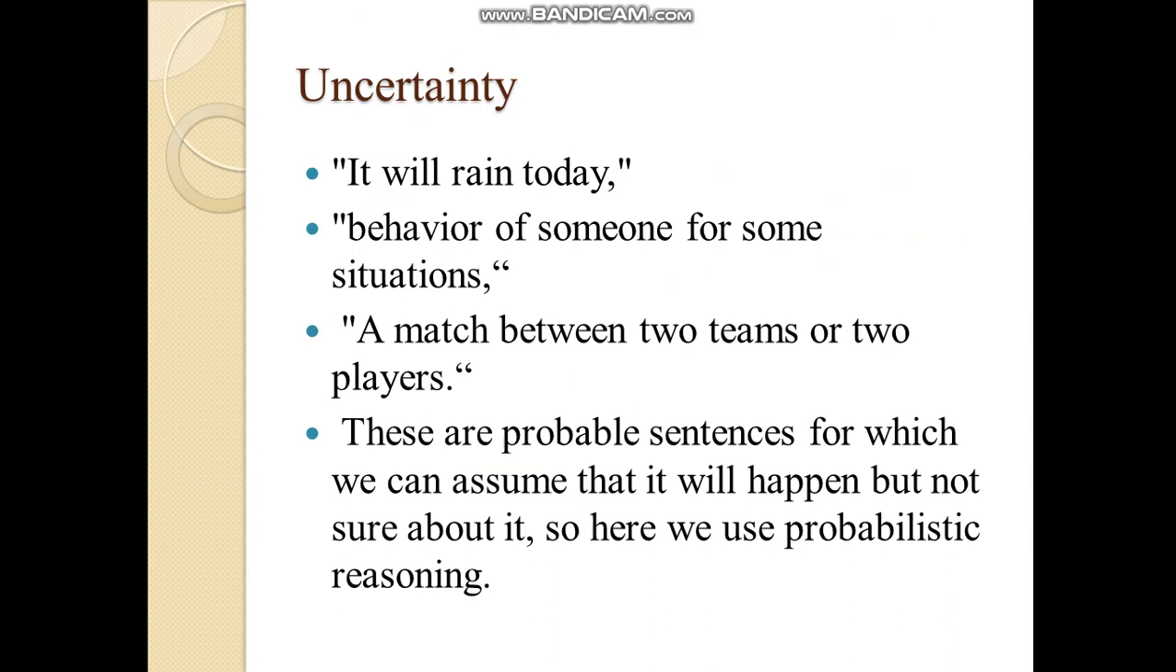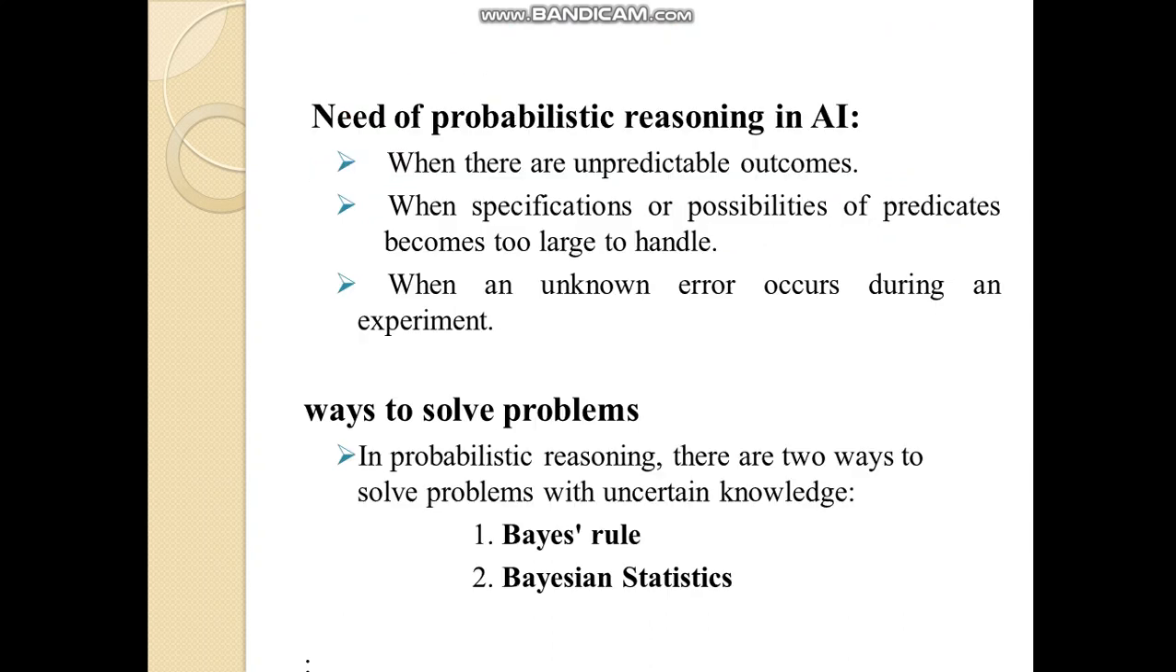It will rain today. The behavior of someone in some situations. A match between two teams or two players. These are probable sentences for which we can assume that it will happen but are not sure about it. So here we use probabilistic reasoning.